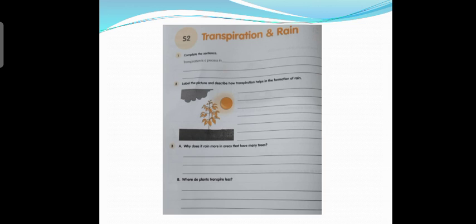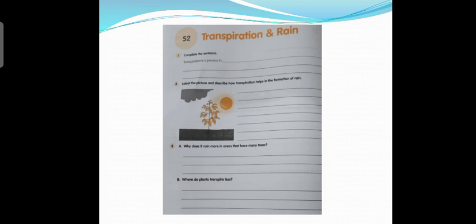So students, I think you will be able to complete this sentence. Transpiration is a process of loss of water from the surface of leaves through the tiny pores called stomata. Now the second question is, label the picture and describe how transpiration helps in the formation of rain. So again, it's a very simple thing. As you can see, sunlight is there.